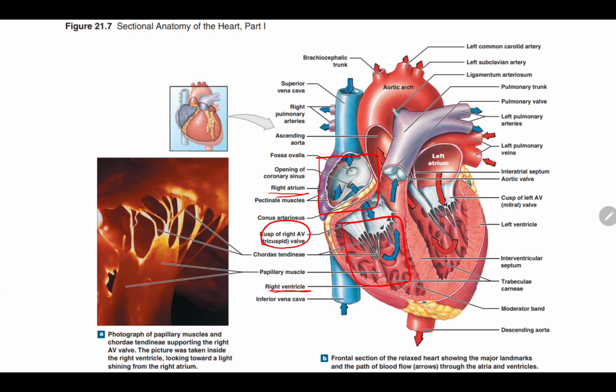Looking at, that's the left side of the heart. Looking at the right, sorry, that was the right side of the heart. Looking at the left side of the heart, we have the left atrium up top, and we have the left ventricle. To get from the left atrium to the left ventricle, you have to go through this mitral valve, also called the bicuspid valve.